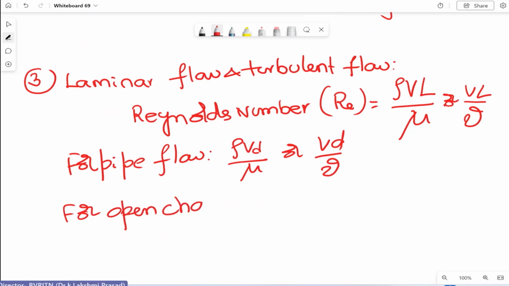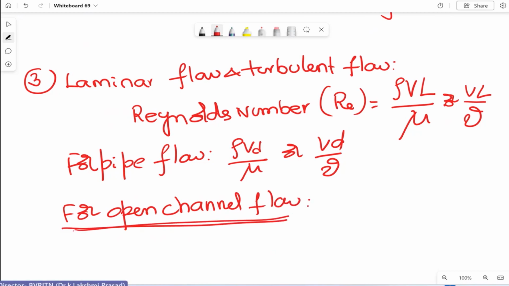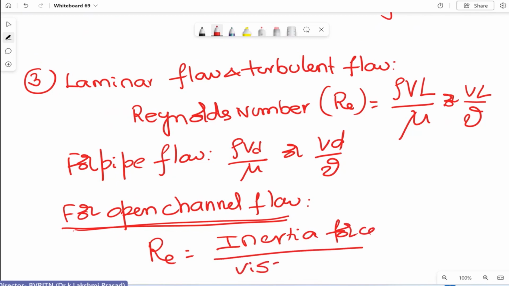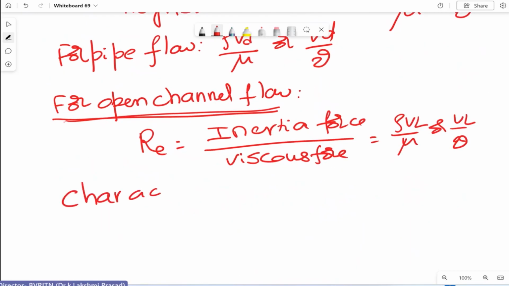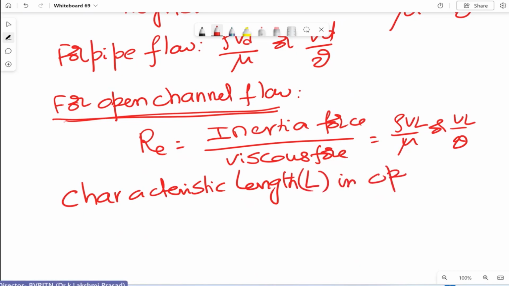But for open channel flow, which we are now studying, Reynolds number definition is the same. It is inertia force by viscous force, and the general equation is rho VL by mu or VL by nu. But now the characteristic length L in open channel flow is R.